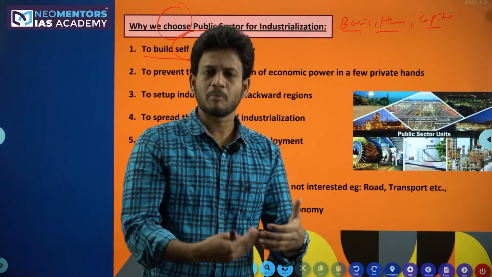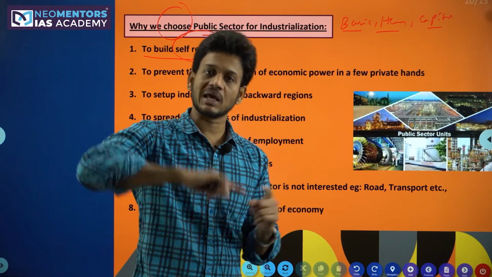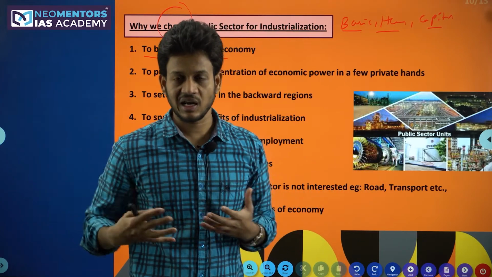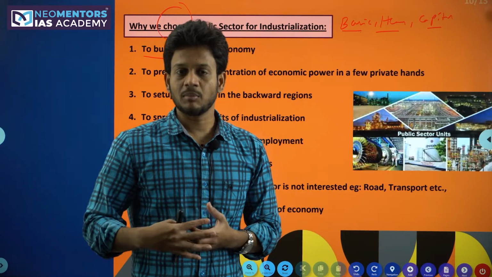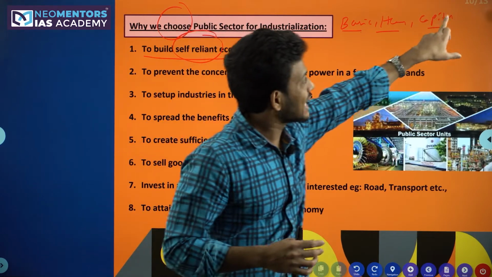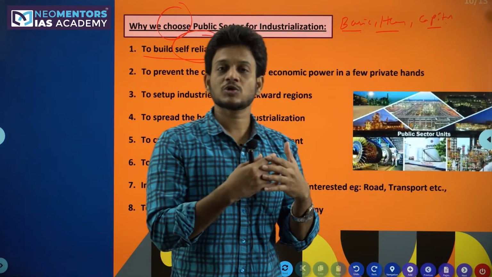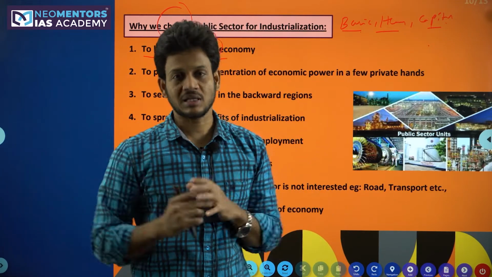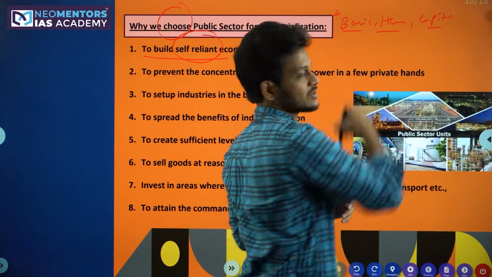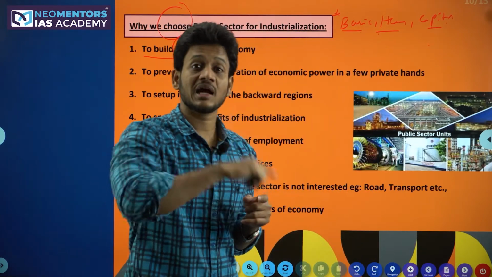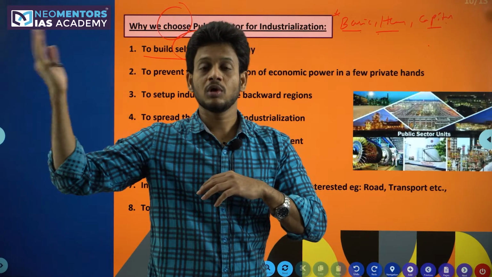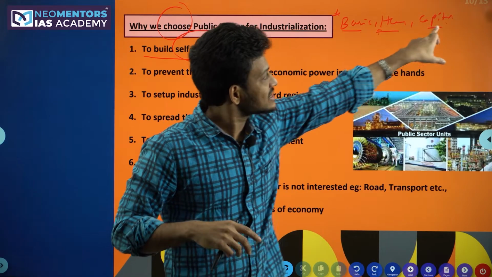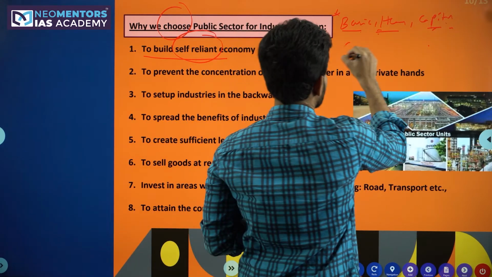Basic industries, in the sense they are basic in nature. With these industries only you can create other industries. Heavy industries, in the sense heavy machineries like BHEL, Bharat Heavy Electricals Limited, SAIL, Steel Authority of India Limited, GAIL, something like this. Capital goods industries are the lifeline of the nation. With these industries only you can create more other industries. If you don't have these industries, then you will have to rely on other countries for imports. That will increase your import bill, and you will go into negative balance of payments. So these industries are primary. There is one more category, that is called consumer goods industries.